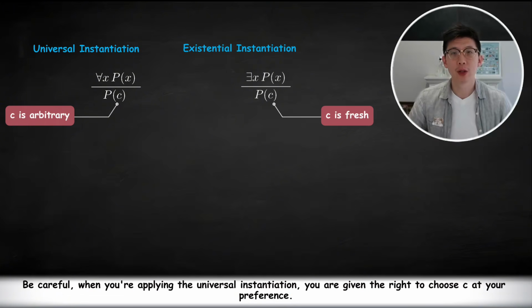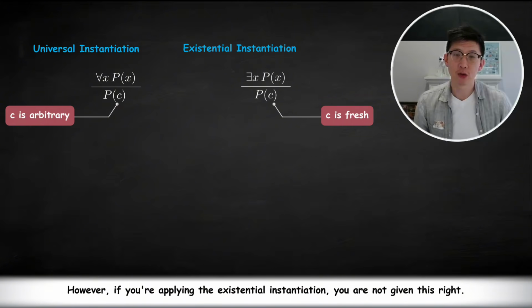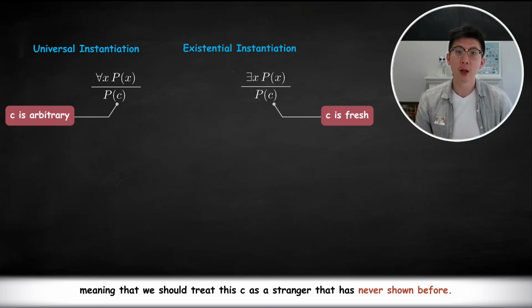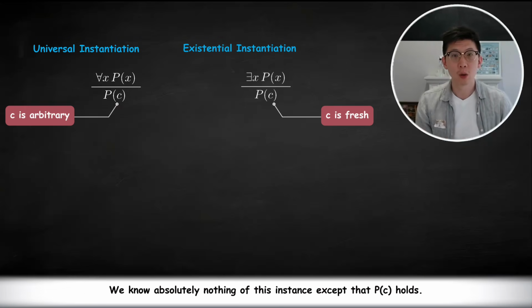Be careful: when you are applying the universal instantiation, you are given the right to choose c at your preference. However, if you're applying the existential instantiation, you are not given this right. Here, c must be a fresh instance, meaning that we should treat this c as a stranger that has never shown before. We know absolutely nothing of this instance except that P(c) holds.